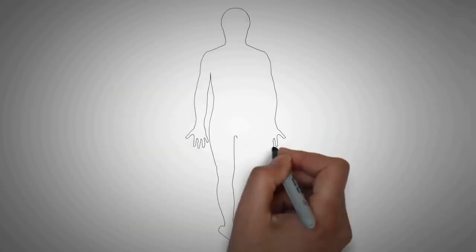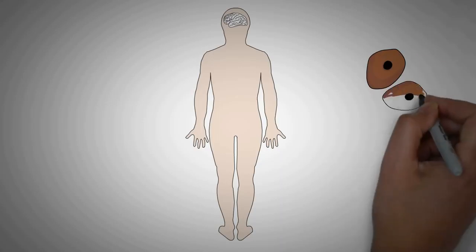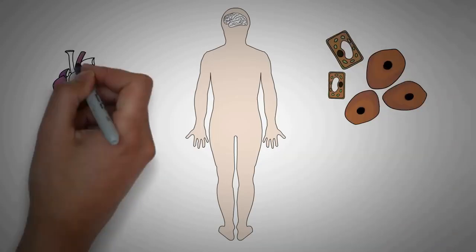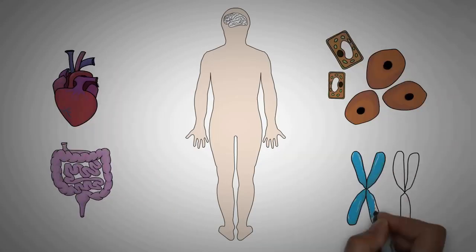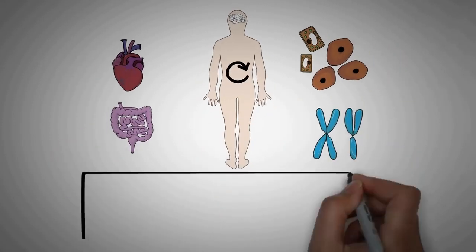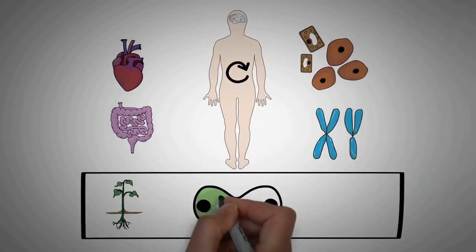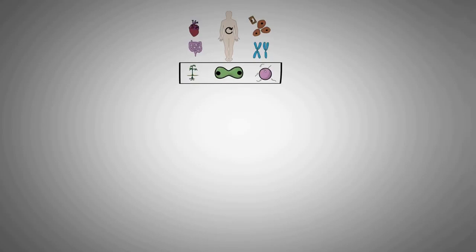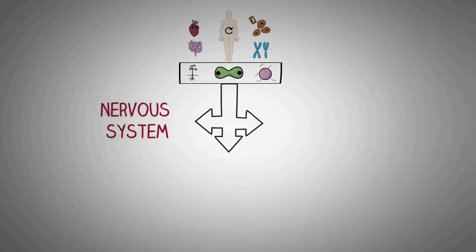The human body needs control over its cells, tissues, and various processes so that it can function in an orderly and stable way, which makes vital functions like growth, development, and reproduction possible. Now, this control is mostly provided by three systems in the body: the immune system, the nervous system, and the endocrine system.